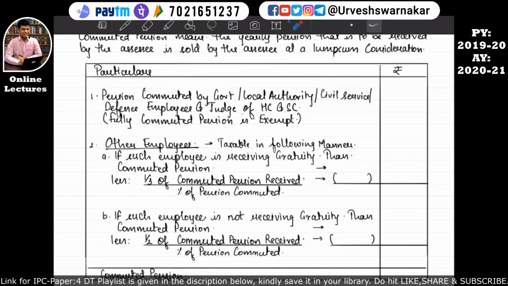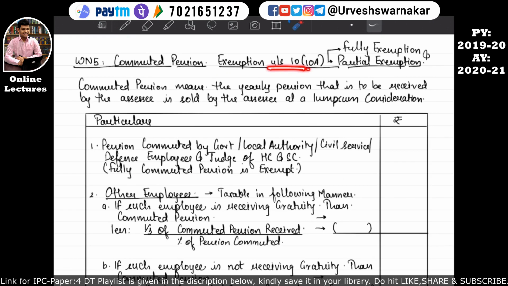Okay students, so let's understand point number 1. Point number 1 says that if a pension is commuted by a government employee or by a local authority employee or by a civil service employee or by a defense employee or by a judge of a high court or by a judge of a supreme court, then whatever amount has been commuted by the employee, that is the assessee, will be fully exempt. I hope this is quite clear. So that is what is given under section 10 subsection 10A. I hope this is quite clear.